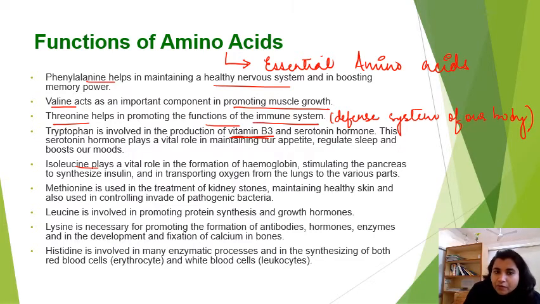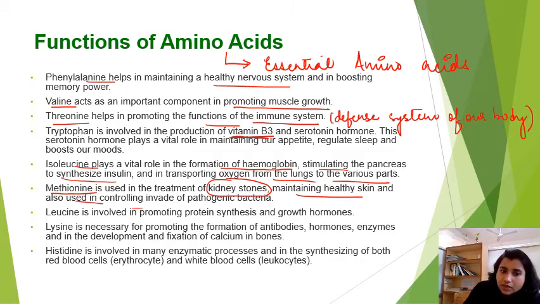Isoleucine. It helps in the formation of hemoglobin, stimulating the pancreas to synthesize insulin, and it also helps in transport of oxygen from the lungs to the various parts. Coming to methionine. Methionine is used for the treatment of kidney stones. So if there is a kidney stone, if the doctor prescribes capsules, then those capsules contain methionine to some amount, because it helps in the treatment of kidney stones, maintaining healthy skin, and also used in controlling the invasion of pathogenic bacteria. That means it does not allow the pathogenic bacteria to enter inside the cell.